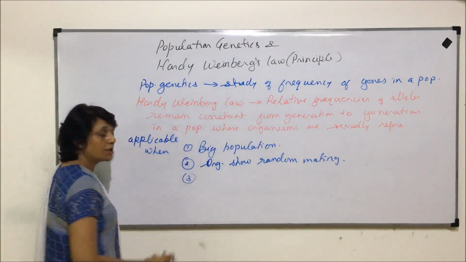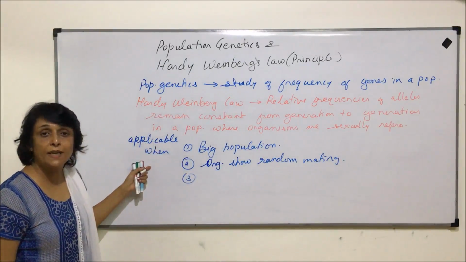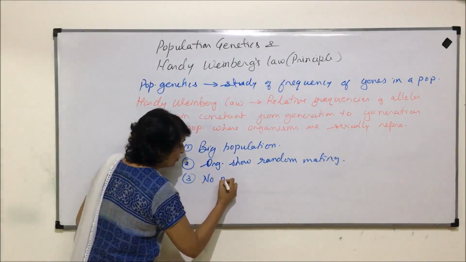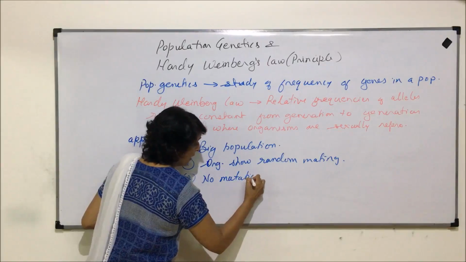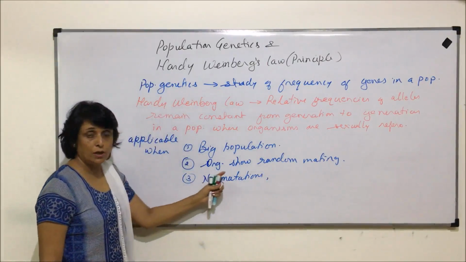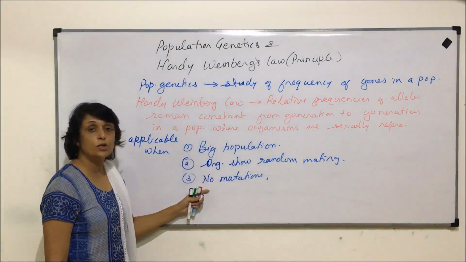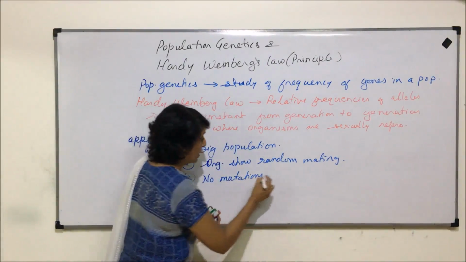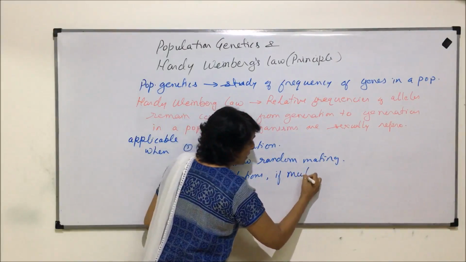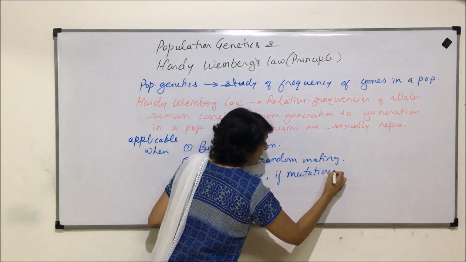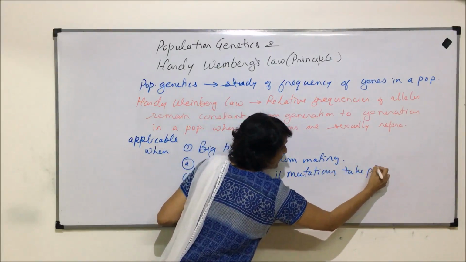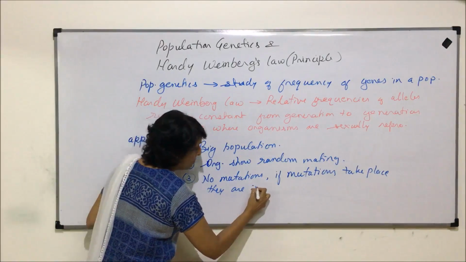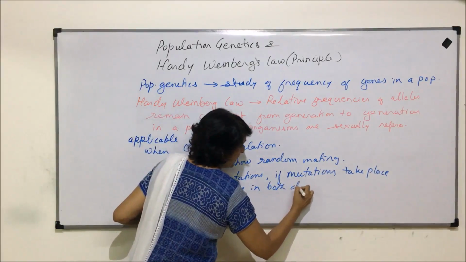Third point or condition when this principle would be applicable is that there are no mutations in those individuals, and if mutations take place, they are in both directions.